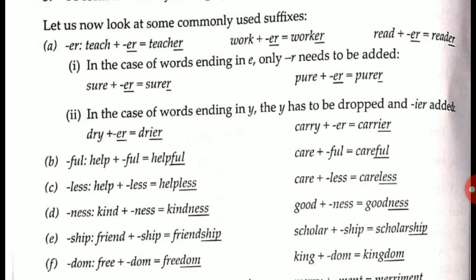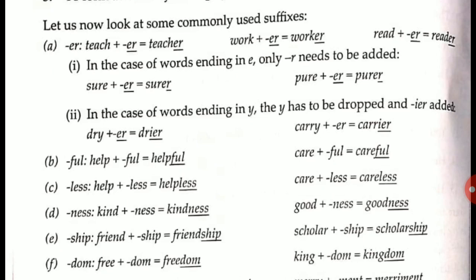Second, in the case of words ending in y, the y has to be dropped and ier added. When we are adding to dry, we have to drop the y, and instead of that y we have to use ier. So dry becomes drier, carry becomes carrier.